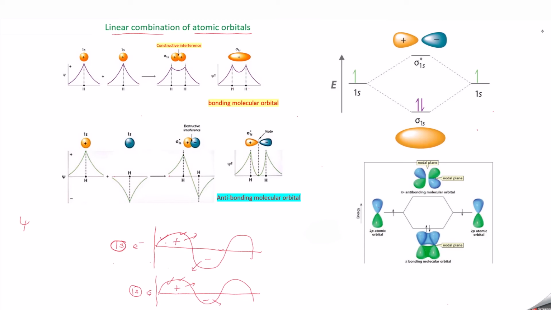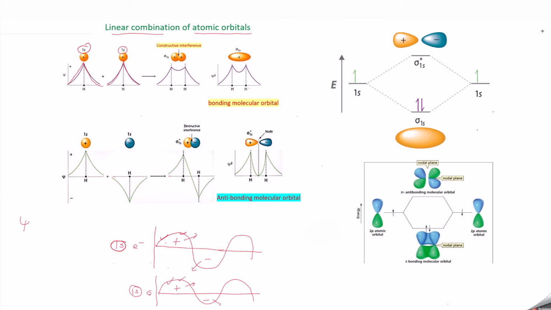You can explain it like this: you take a 1s orbital of hydrogen with one electron whose wave function is positive, so you have a crest. Now take another 1s orbital of another hydrogen, whose wave function is also positive.